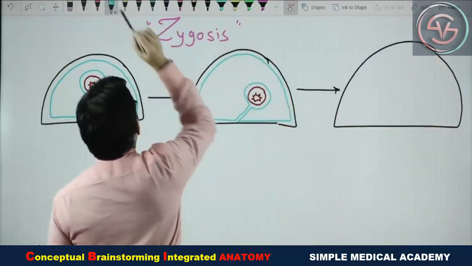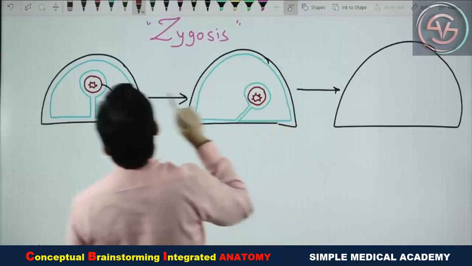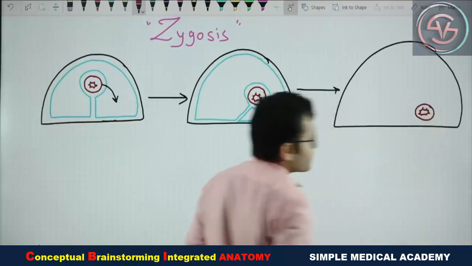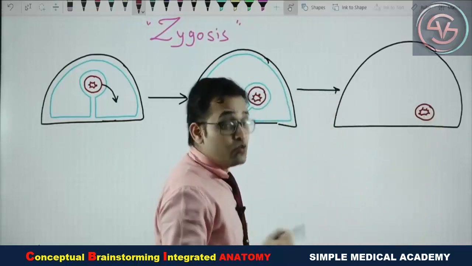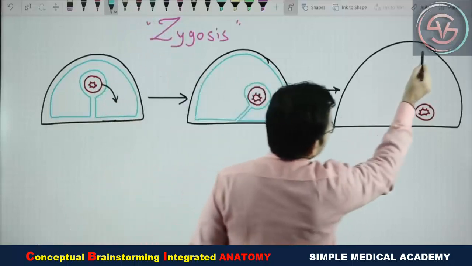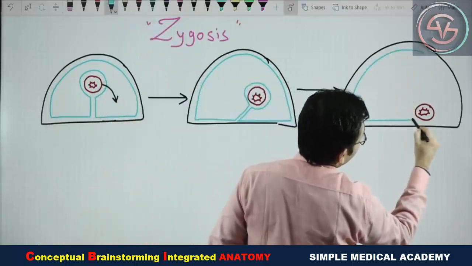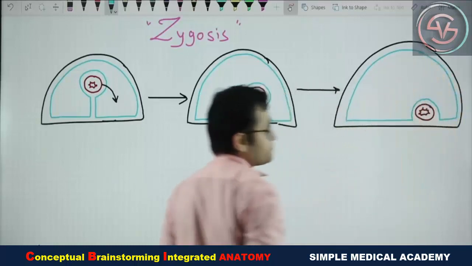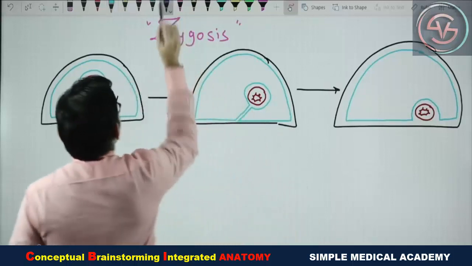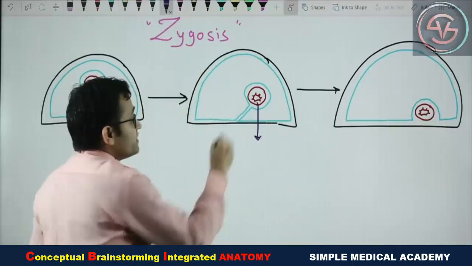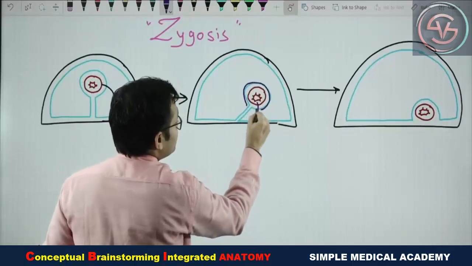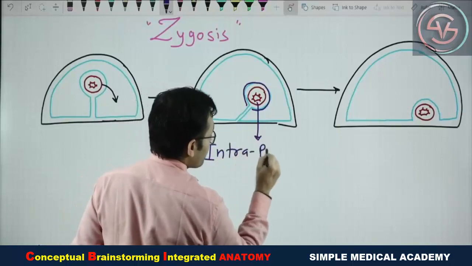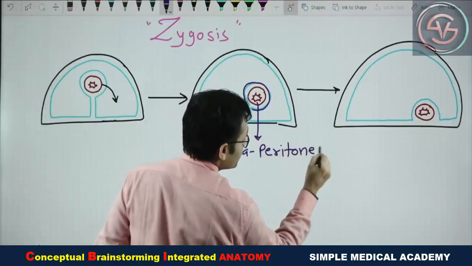Now, a few viscera, not all the viscera, reach near the posterior abdominal wall. So what will the peritoneum do? The peritoneum is covering the anterior abdominal wall and posterior abdominal wall, and these viscera are going behind the peritoneum. Can you see, this part of the GIT tube is within the peritoneum, the visceral peritoneum. So these organs are known as intraperitoneal